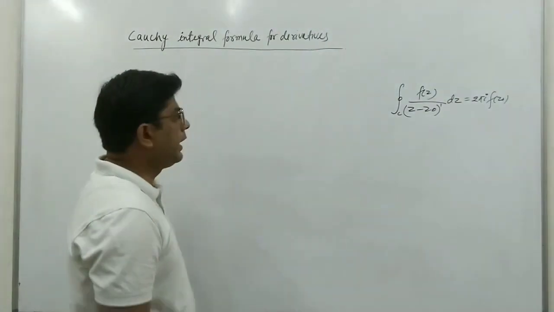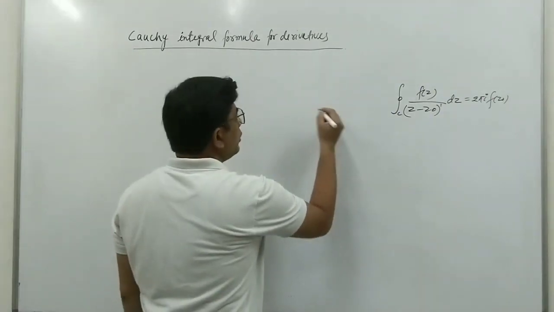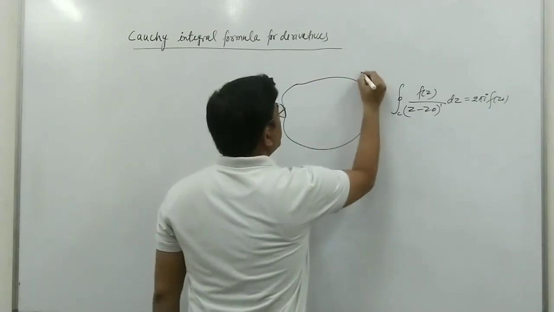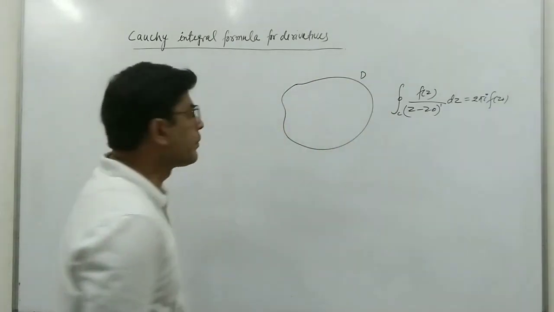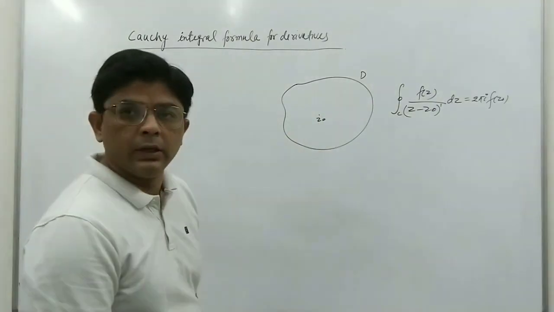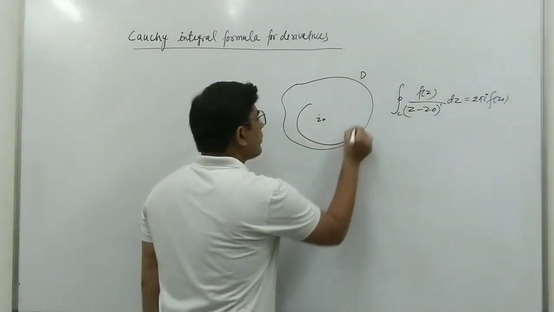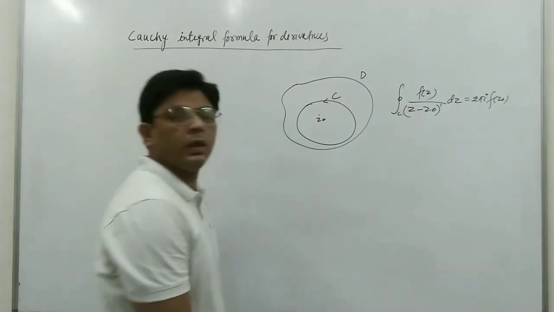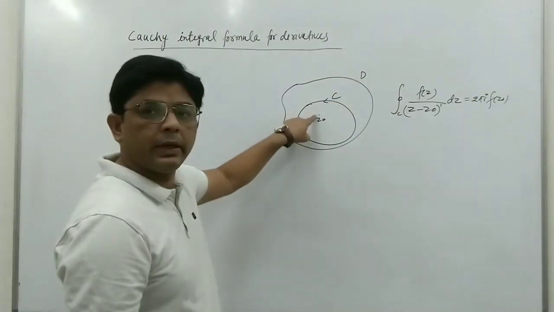Again, we take a simply connected domain D, and let us take a point z0 inside this D. Now we take a contour, suppose we have this contour C, enclosing the point z0.